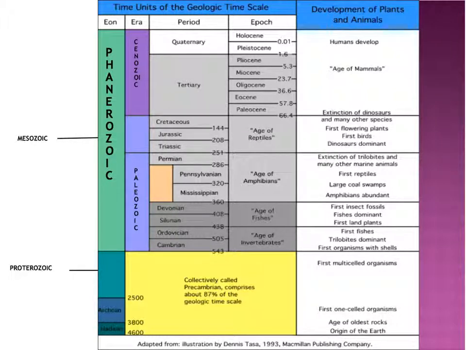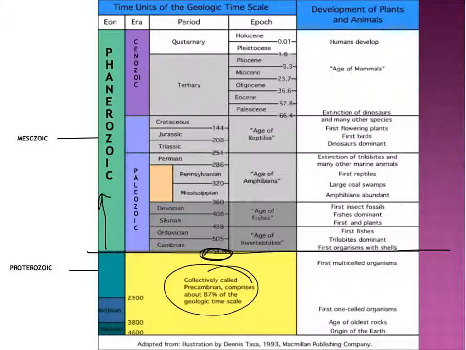So a couple of things I want to point out here. Collectively, 87% of the geological timescale is the Precambrian, and that all ends right here. The only life forms that we would have had would have been some single-celled organisms. And 543 million years ago, that's when life exploded. So that's when the Phanerozoic began.